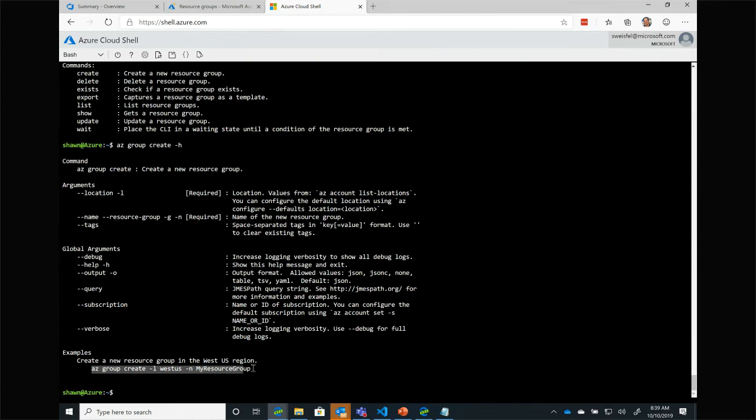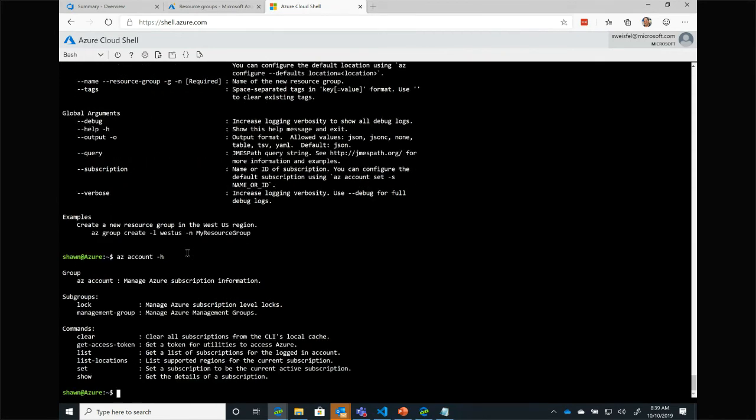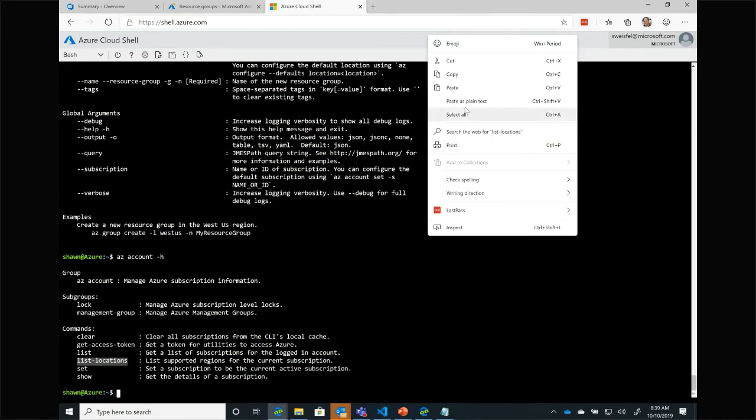And I know what you're saying. Locations. How do I know what locations are available? Well, let's ask. I happen to think that maybe it's an az account command. So let's see, does az account have anything interesting for me? Oh, yes, it does. It has a command called list-locations, right? So let's go ahead and list all those locations and output that list to a table.